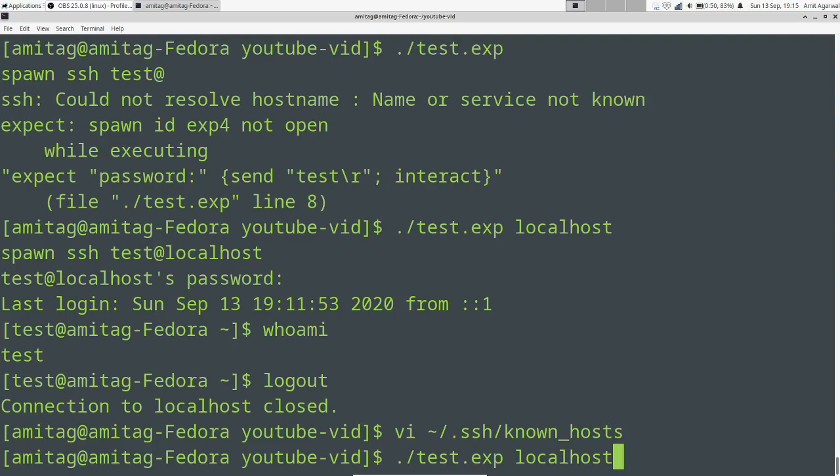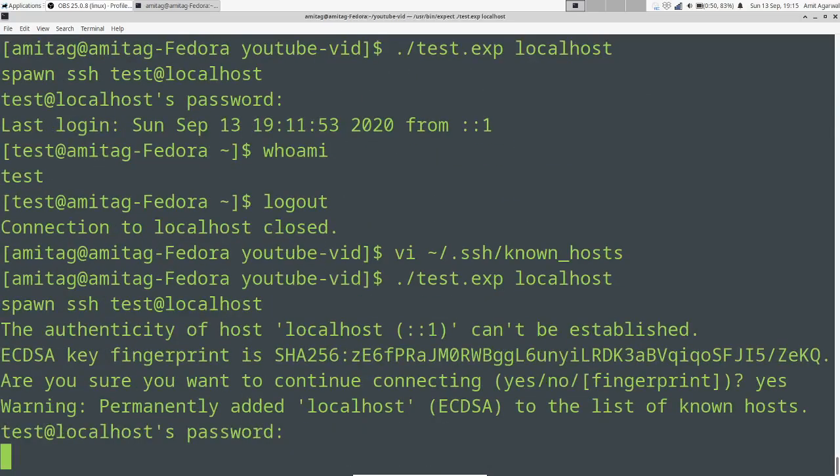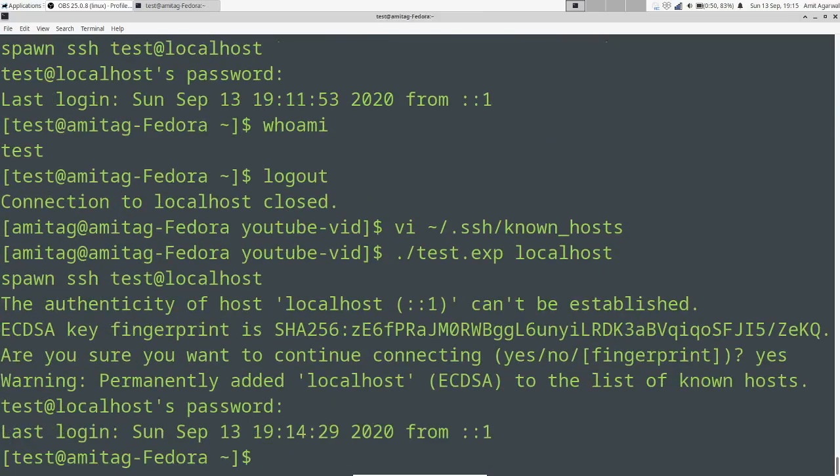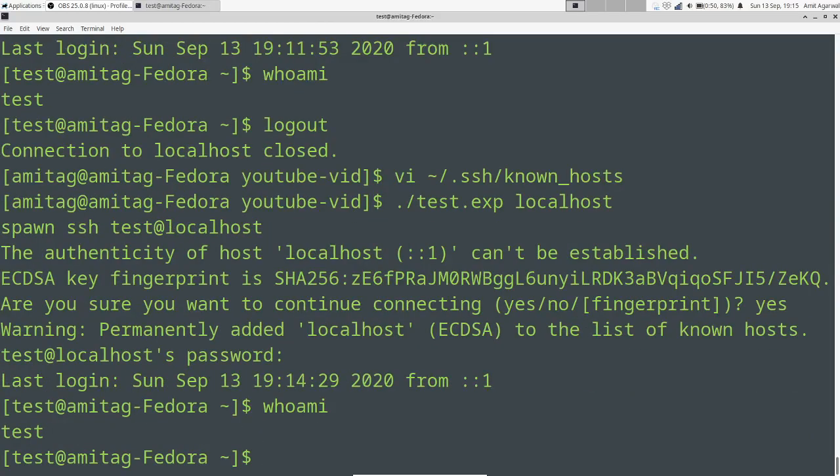So now we should expect that prompt, and we should not get into the test user, right? But let's run this again, and as you can see, I am immediately logged in as test user without any delay.